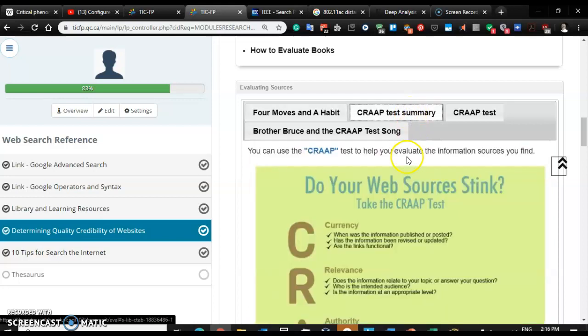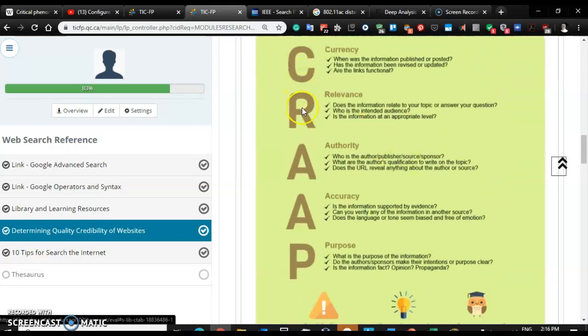So let's go ahead and click on that. And please don't try to pronounce it out loud. It is a bad word in English, but so I'll just call it the CRAAP test. So let's go through this. The C is for currency. How recent is the information?